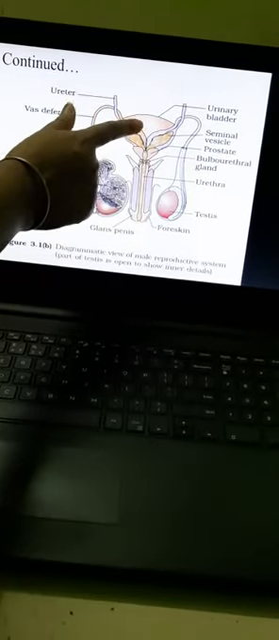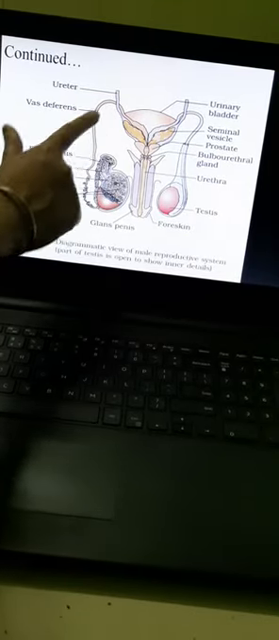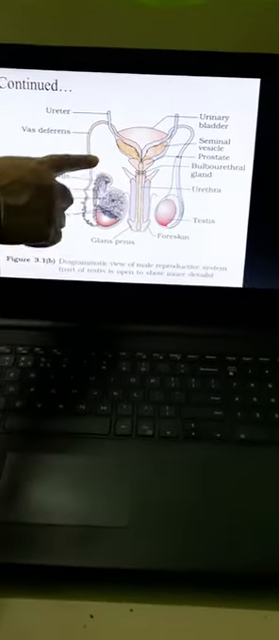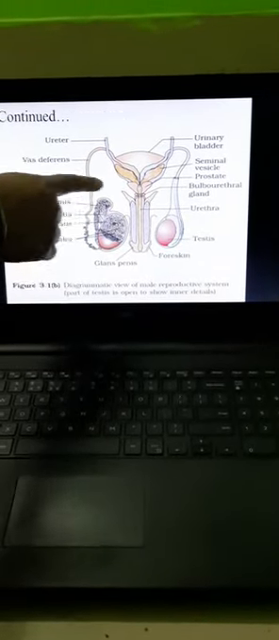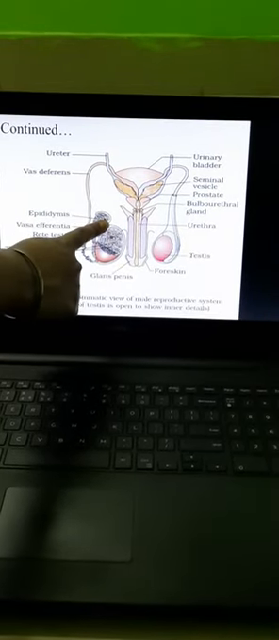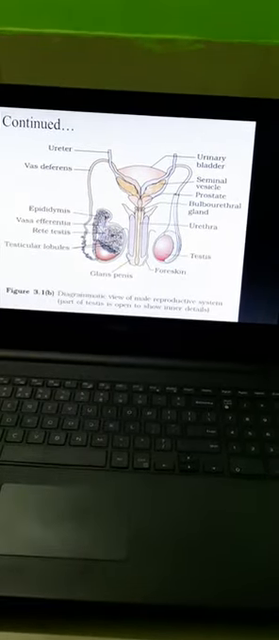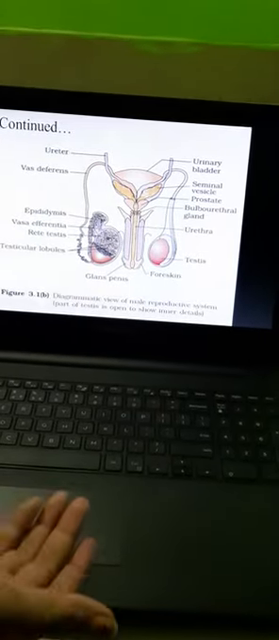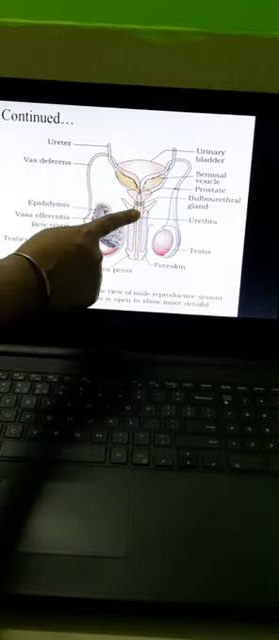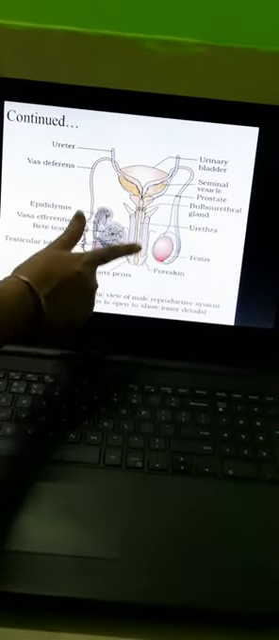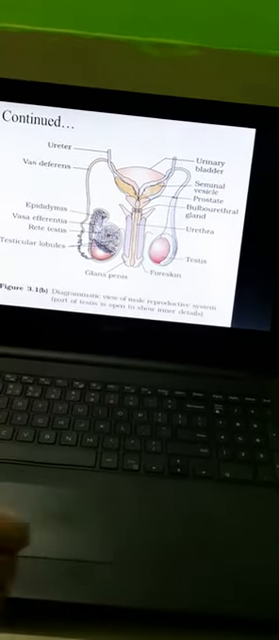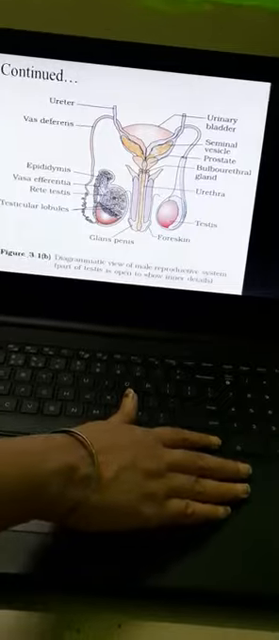In the seminal vesicle part, or usually in the epididymis part, the semen comes and waits for the signal whether there is a requirement for sexual intercourse or not. If the brain gets the signal that there is a need for sexual intercourse, then the semen gets released here, and it comes out of the penis. Now we will move on to the next.